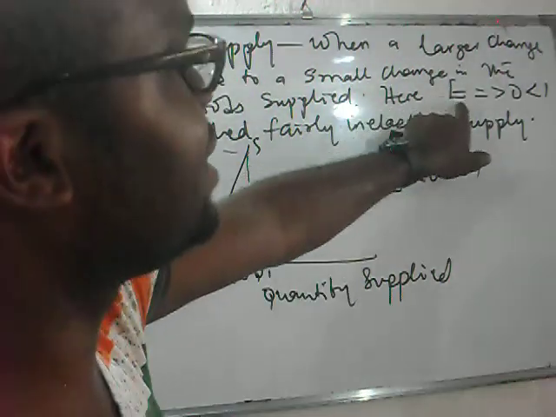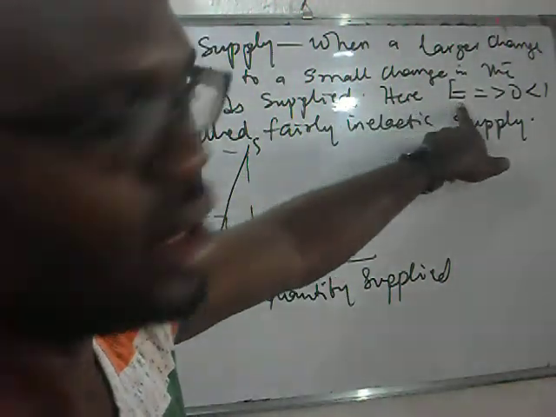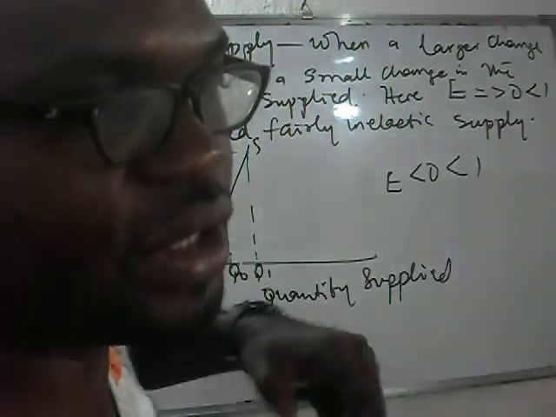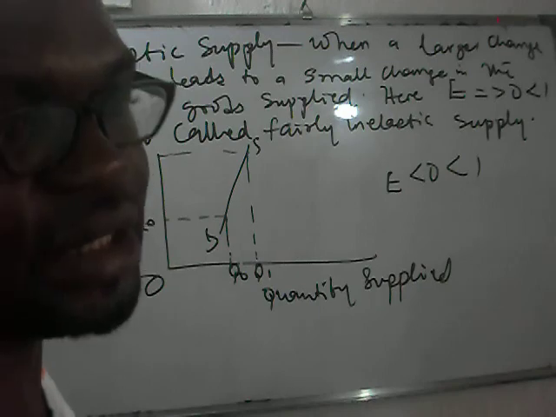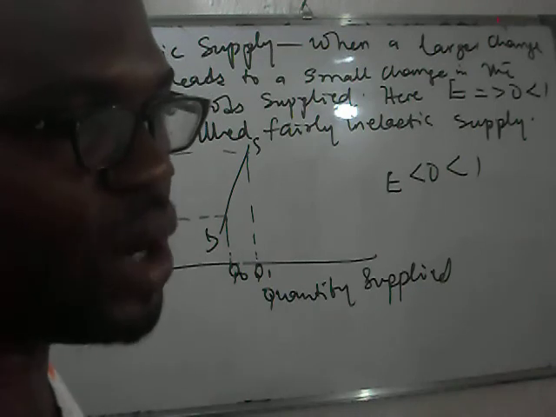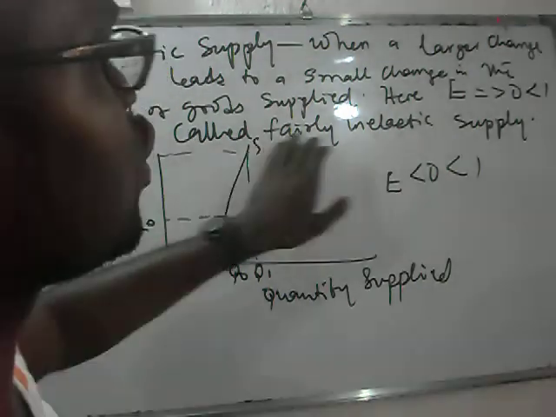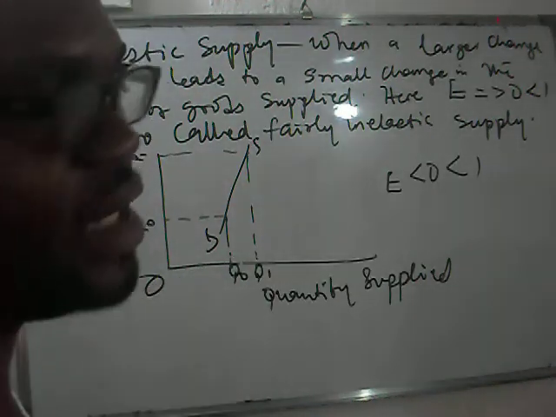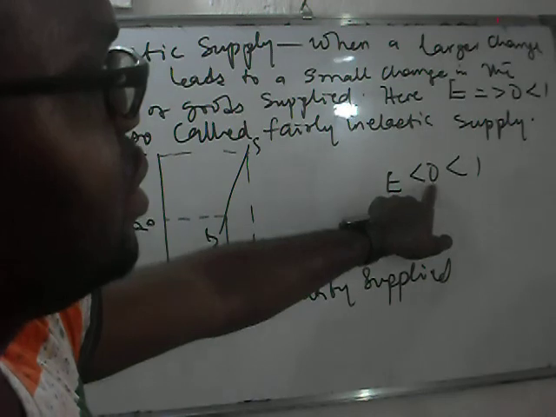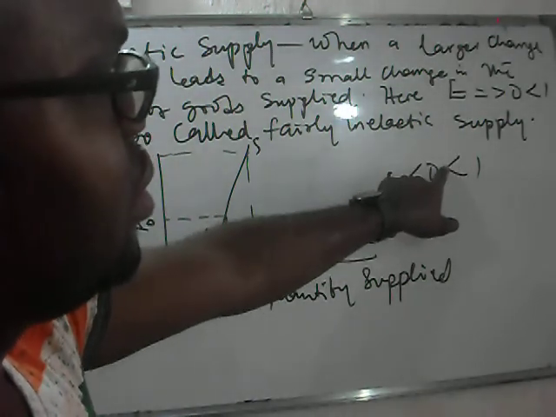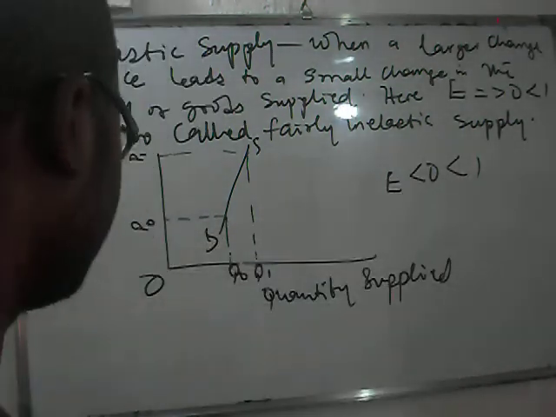So here elasticity, E, is equal to or greater than 0, but less than 1. Is that clear? It is also called fairly inelastic supply.